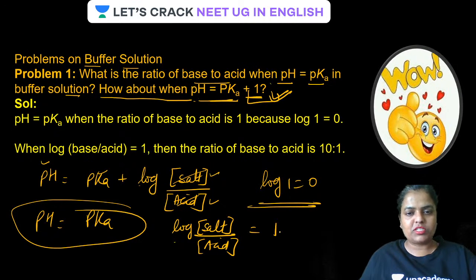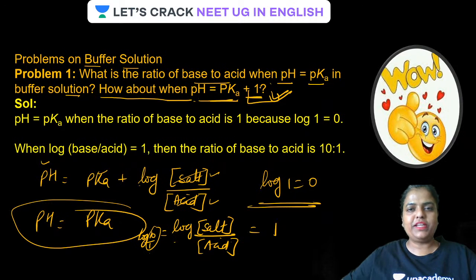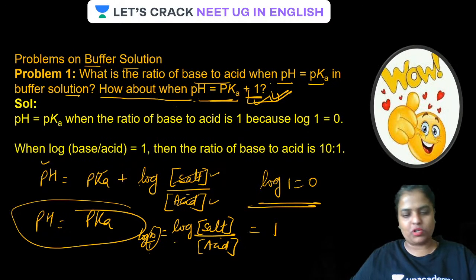And this is possible only when the concentration of salt is 10 times that of acid. So guys, the ratio of salt to acid should be 10 upon 1. Is that clear? Then only this situation is possible.